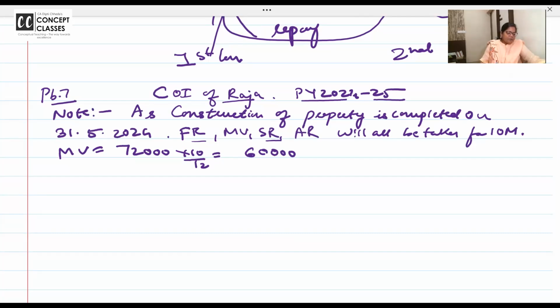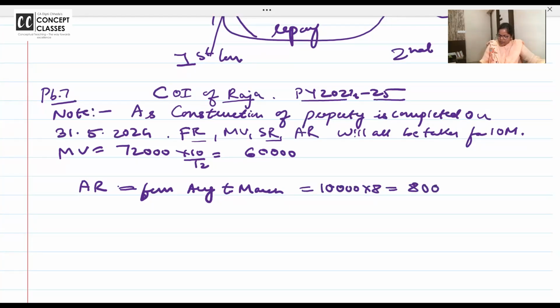No amount. So we will take actual rent from August to March. That is 10,000 into 8, and that is 80,000.